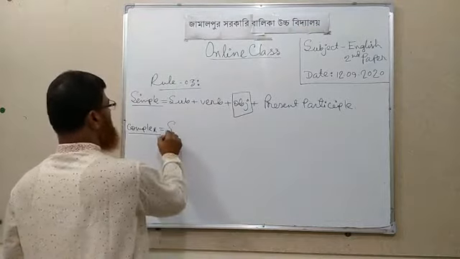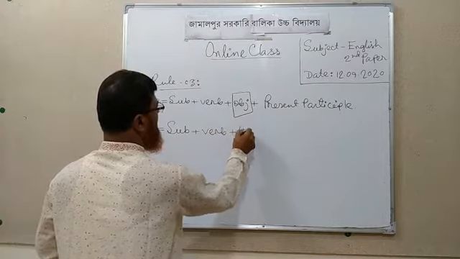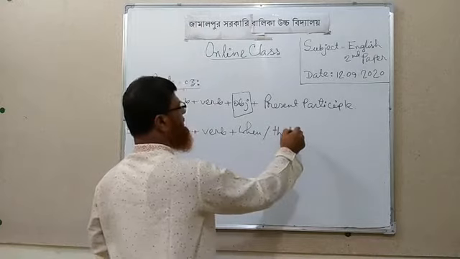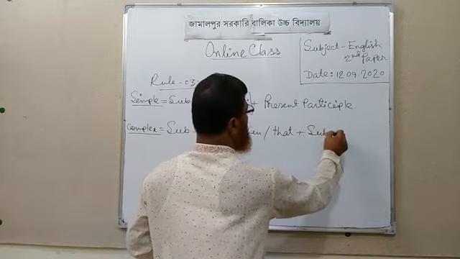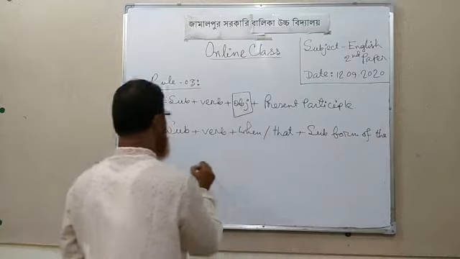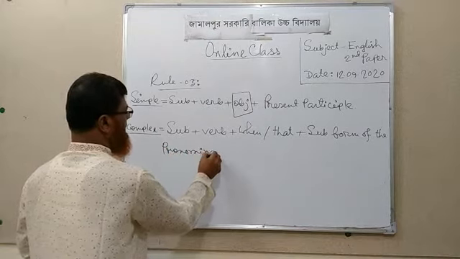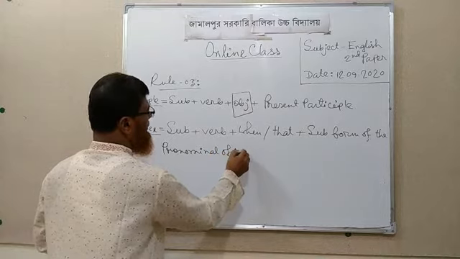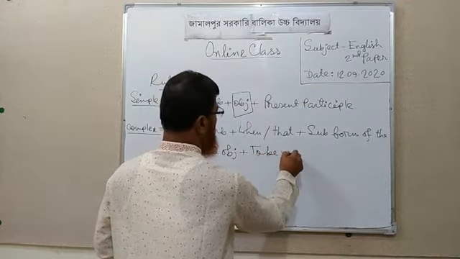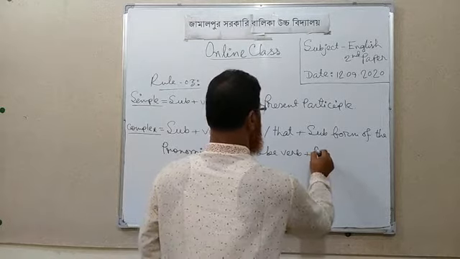At first, subject plus verb plus when or that plus subject form of the pronominal object, plus to be verb plus present participle with its extension.